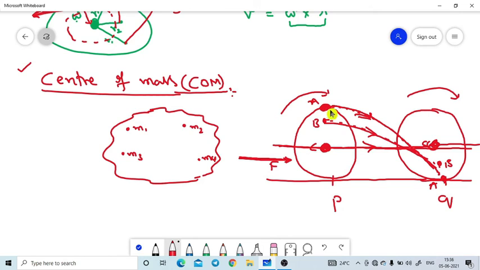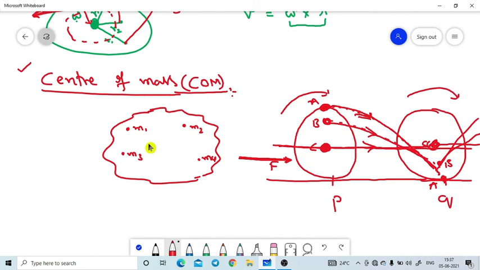Point B has a very complicated motion. There is no particular direction. After this, the points will move like this. We cannot explain it; it is too complicated. So the point at the center of mass is the one that can move in exactly translatory motion.